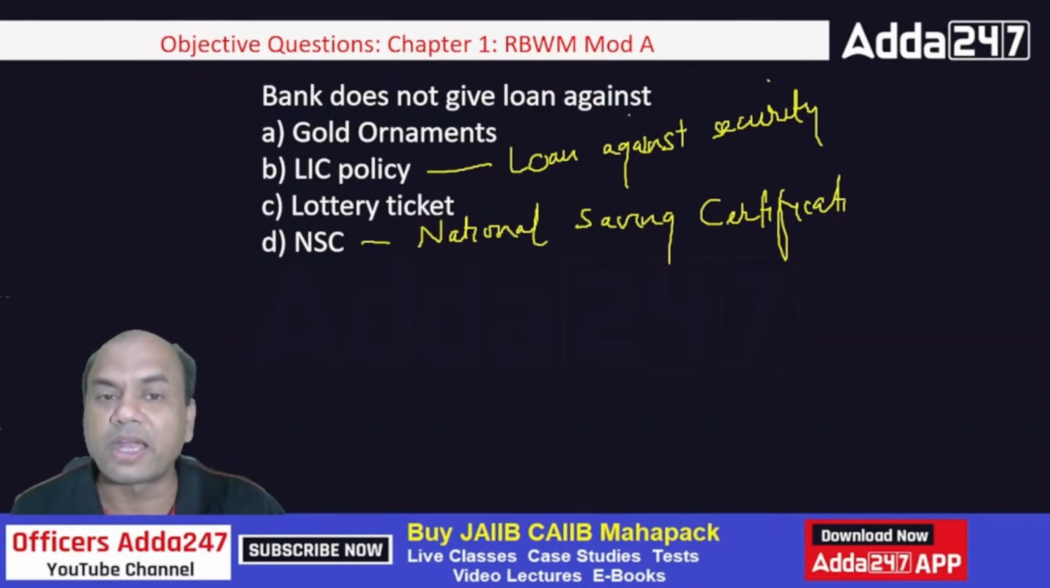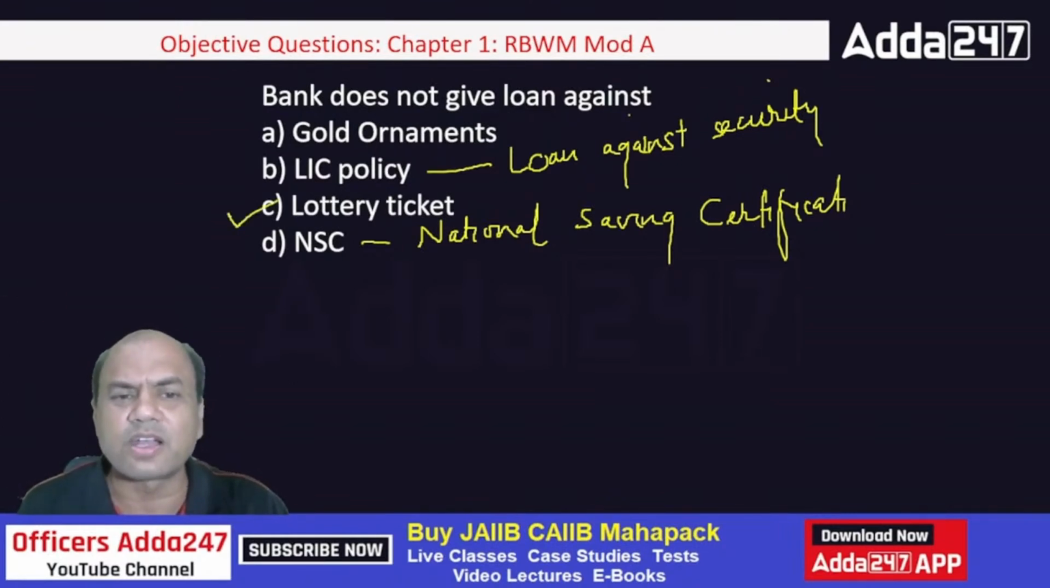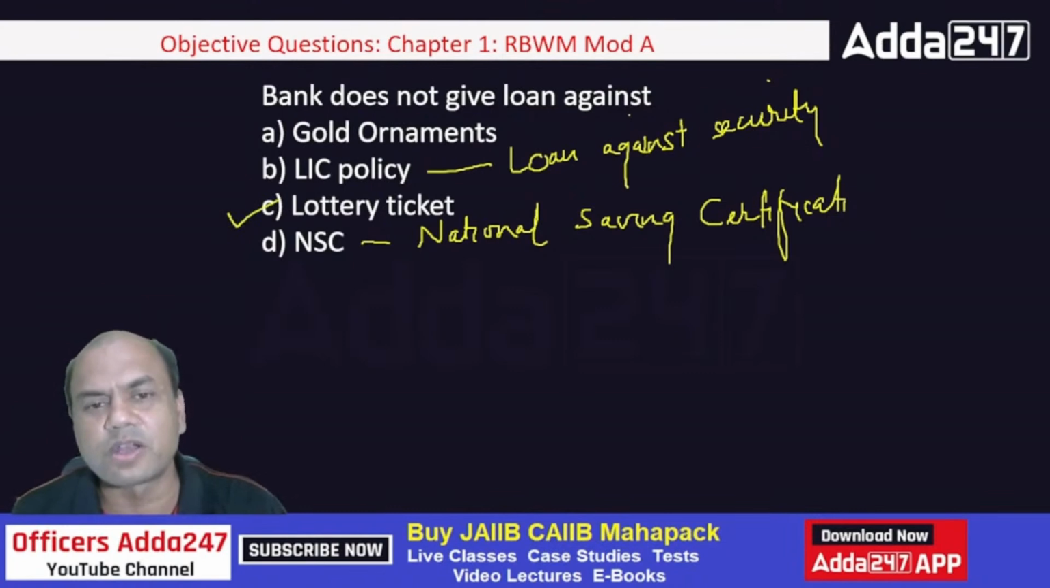So bank does not give loan against, obviously, lottery ticket. How will the bank give a loan against a lottery ticket? It means you are not confirmed of winning. Bank always gives loans against that collateral which is confirmed. Okay, clear?